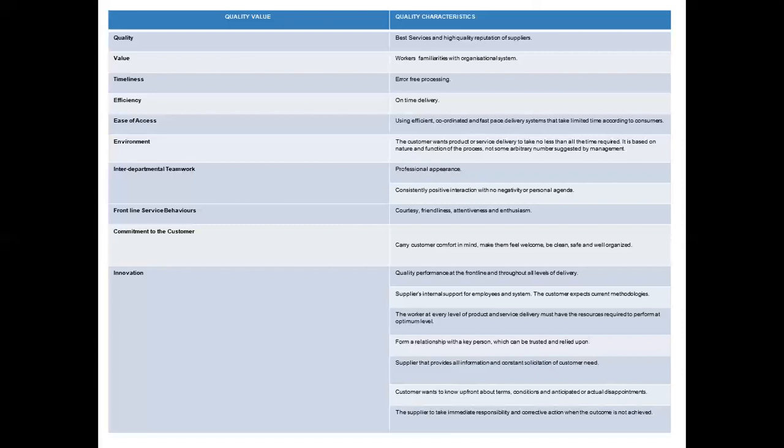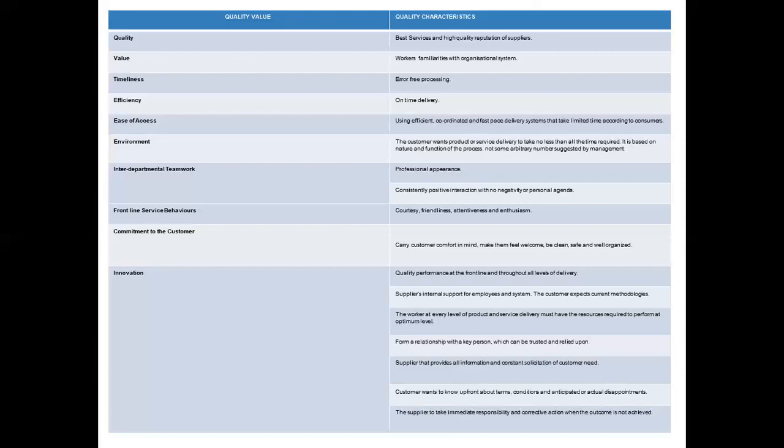And to ensure such a service delivery environment, there must be a very foolproof and tested process. So this is how we can understand environment.